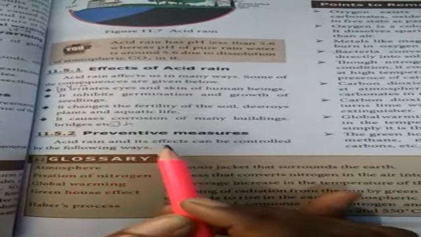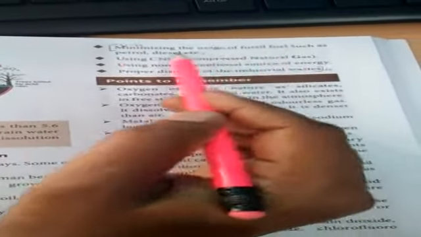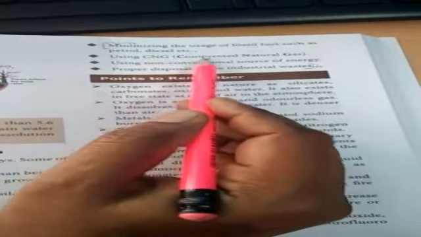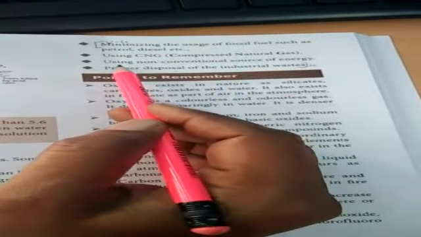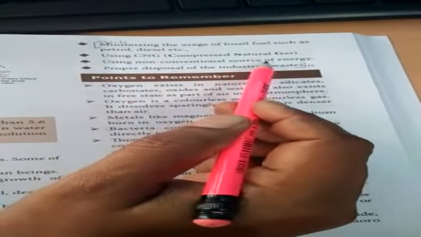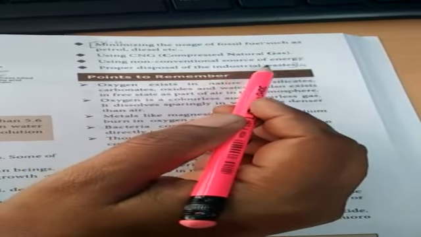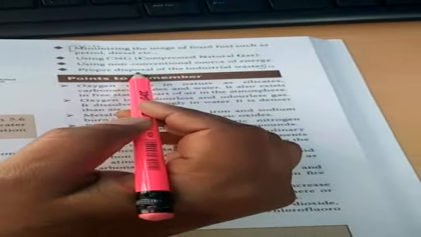Acid rain and its effects can be controlled by minimizing the usage of fossil fuel such as petrol, diesel, using CNG, that is compressed natural gas, using non-conventional sources of energy, proper disposal of the industrial waste. So, by using this method, we can